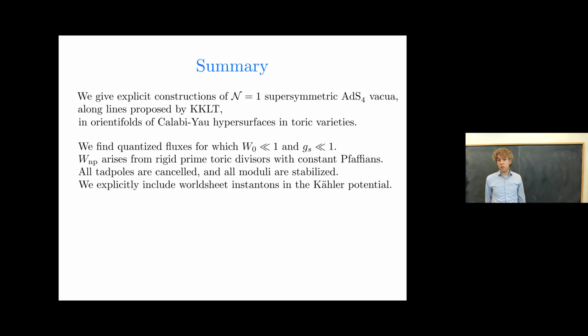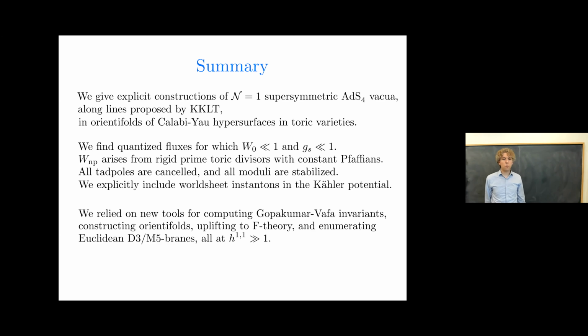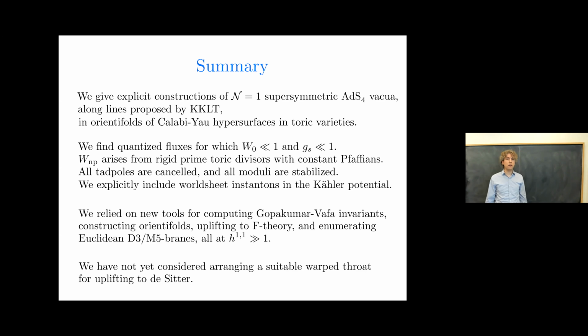We explicitly include the leading alpha prime corrections, which in this setting are worldsheet instantons contributing to the Kähler potential. And to do this work, we relied on a bunch of new tools for computing Gopakumar-Vafa invariants, for constructing orientifolds, for uplifting to F-theory, and then for enumerating Euclidean D3 branes and M5 branes in orientifolds and in F-theory. And all of these things at large Picard number. We have not yet considered arranging for a suitable warp throat for uplifting to de Sitter, so this talk is exclusively about supersymmetric AdS4. Of course, de Sitter is an interesting question for the future.